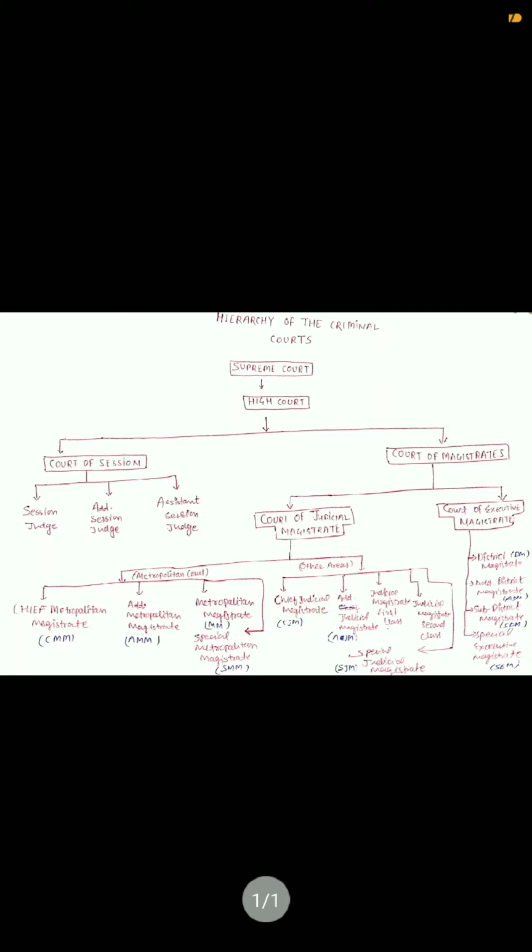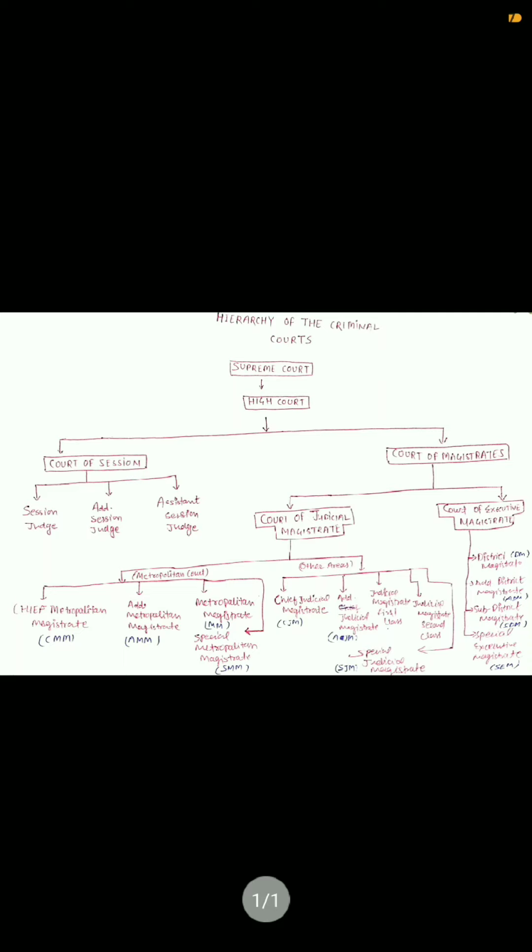So in metropolitan areas there are four types of judges, that is chief metropolitan magistrate, which is known as CMM, and second one is additional metropolitan magistrate, the third one is metropolitan magistrate, and the fourth one is the special metropolitan magistrate. And if we see in the other areas, then there are chief judicial magistrate, additional chief judicial magistrate, and judicial magistrate of first class, and judicial magistrate of second class, and special judicial magistrate.